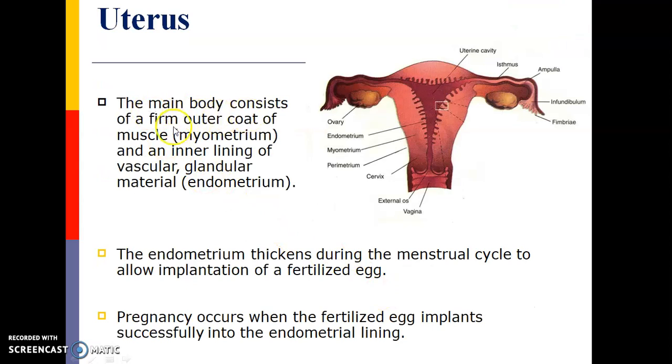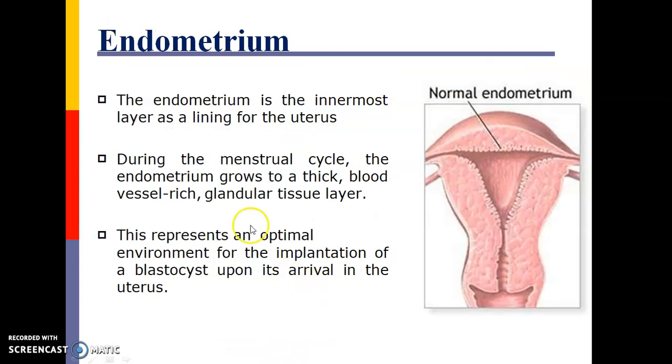The main body consists of a firm outer coat of muscles, the myometrium, and an inner lining of vascular glandular material that is called the endometrium. The endometrium thickens during the menstrual cycle to allow the implantation of a fertilized egg. Pregnancy occurs when the fertilized egg implants successfully into the endometrial lining.